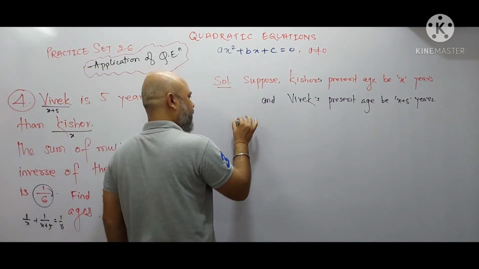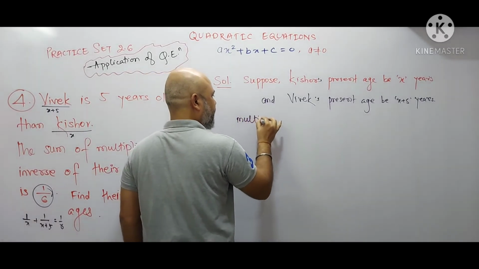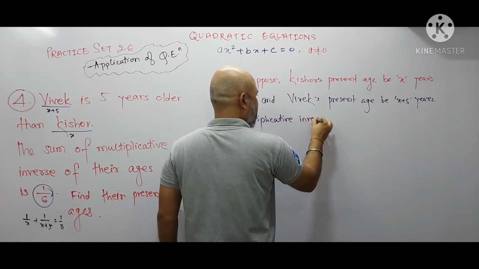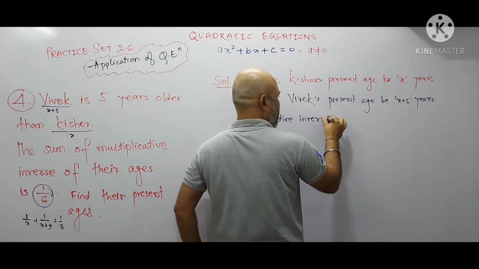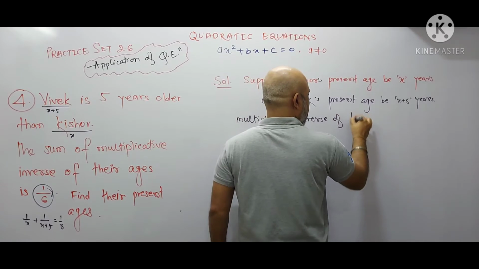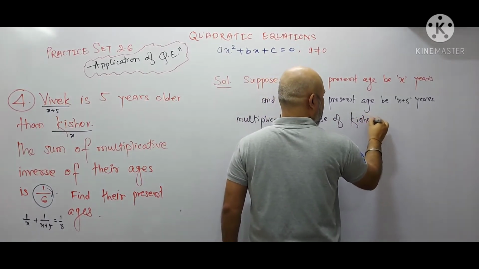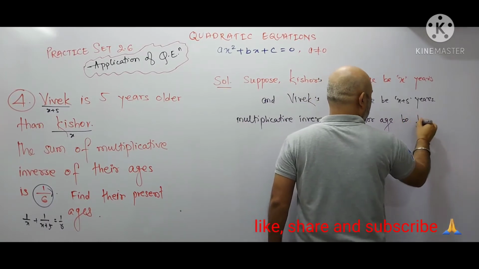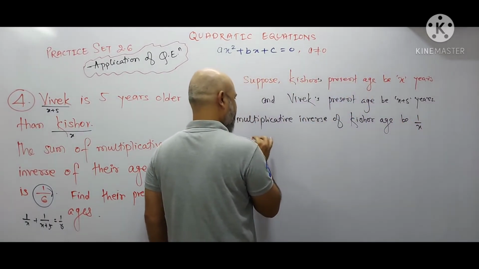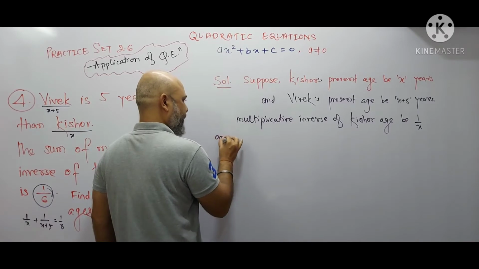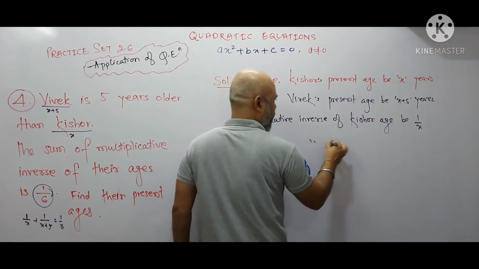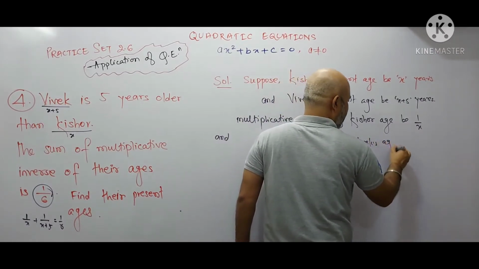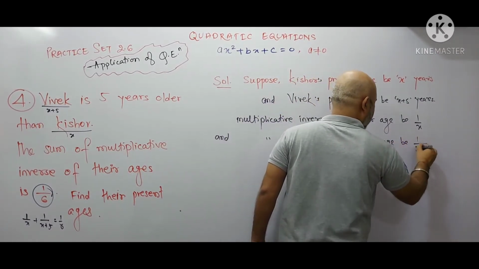So right here multiplicative inverse of Kishore age be 1 by X and multiplicative inverse of Vivek's age be 1 upon X plus 5.